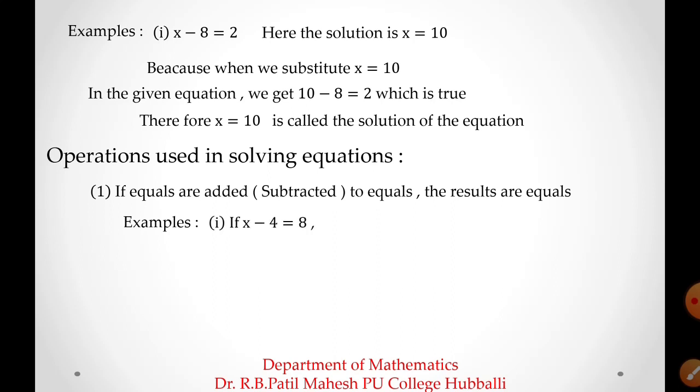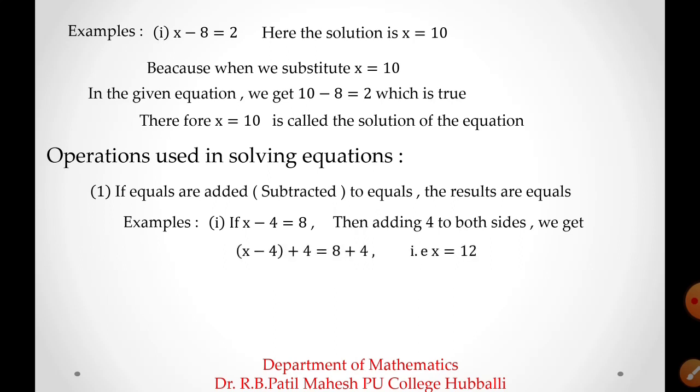If x minus 4 equal to 8, then adding 4 to both sides, we get, you can see, in the left hand side I am adding 4, in the right hand side also I am adding 4 to the given equation. I am going to get x equal to 12 because in the left hand side minus 4 and plus 4 cancel. In the right hand side 8 plus 4 is equal to 12.